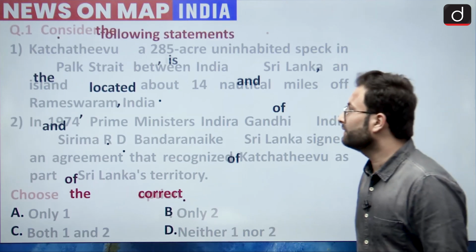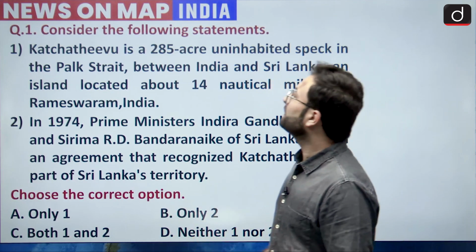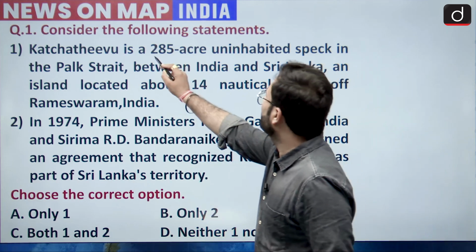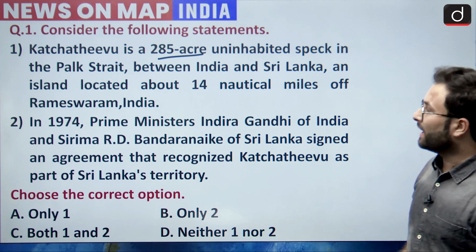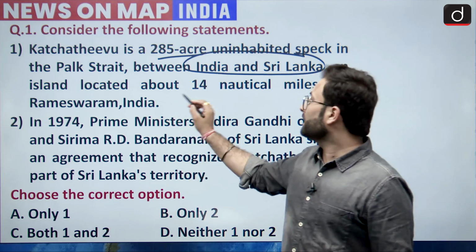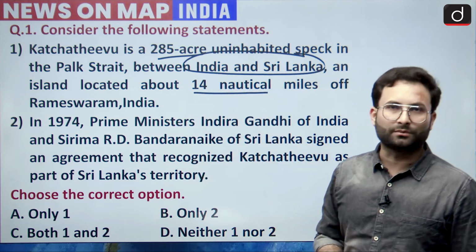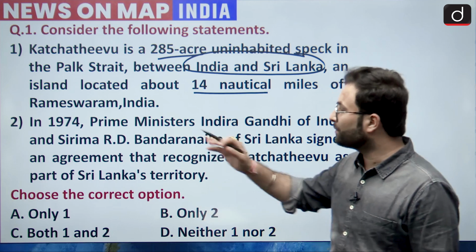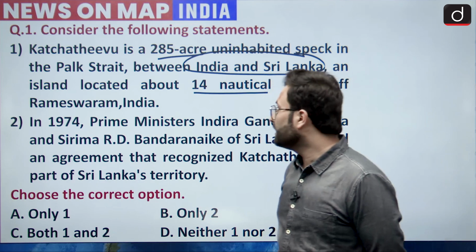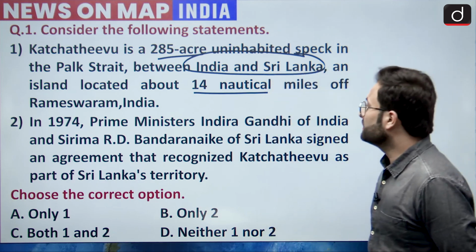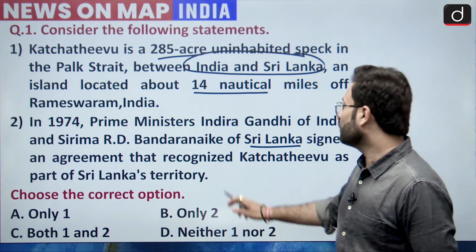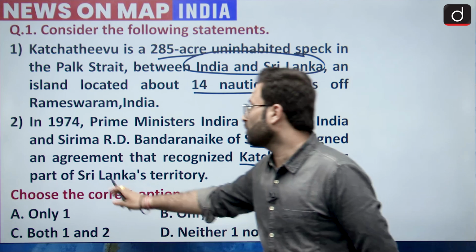Okay, so now let's start with the next question, that is question number 1. Consider the following statements. Statement 1: Katchatheevu is a 285-acre uninhabited speck of an island in the Palk Strait between India and Sri Lanka, and it is located about 14 nautical miles from Rameshwaram. Okay, so that is one statement. The second statement: in 1974, Prime Minister Indira Gandhi of India and Sirimavo Bandaranaike, from the Sri Lankan side, signed an agreement which recognized Katchatheevu as part of Sri Lanka's territory.